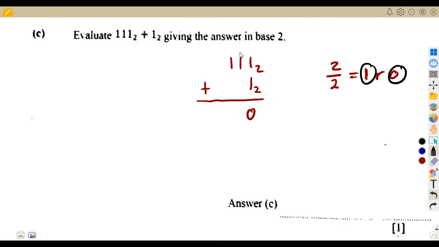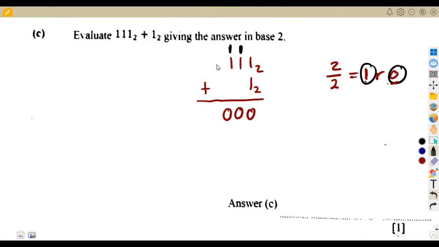Then this 1, we carry it to the next term. So it's now 1 plus 1, which is a 2 again. 2 is equal to the base. We divide 2 by 2. That's 1, remainder 0. So we write the remainder, which is 0. Then this 1, we give it to the next term, just like the previous part. We do the same. 1 plus 1, that's a 2. So we divide again, 2 by 2, 1, remainder 0. We write our answer, which is the remainder. This 1, we give it to the next term.